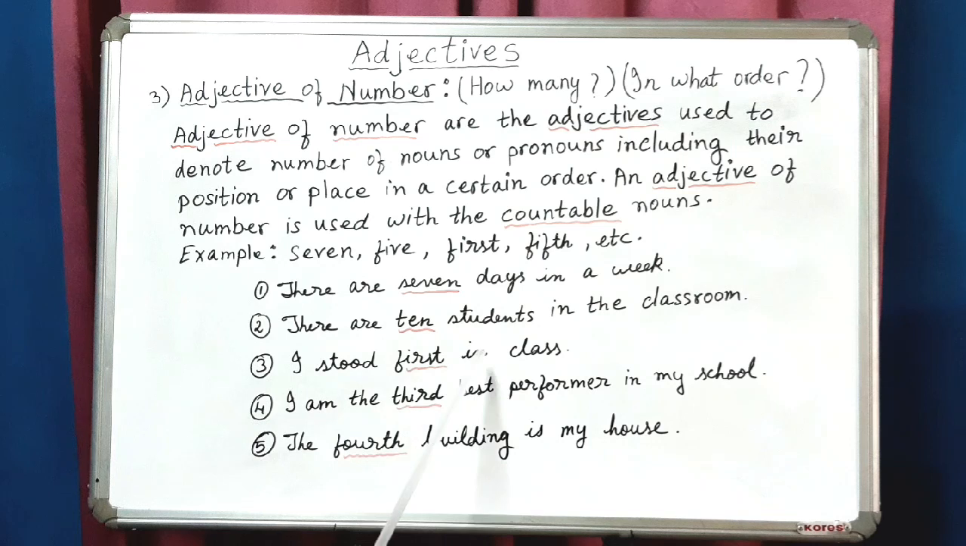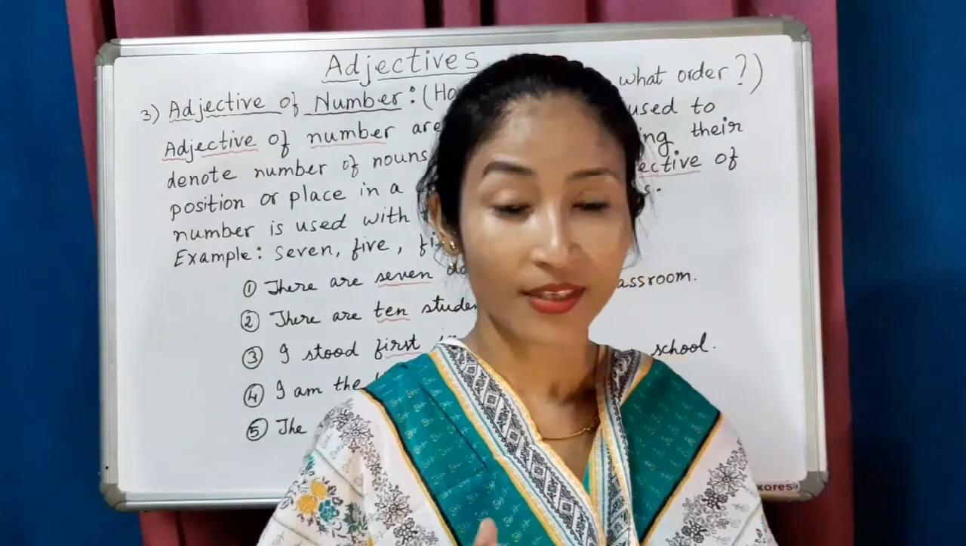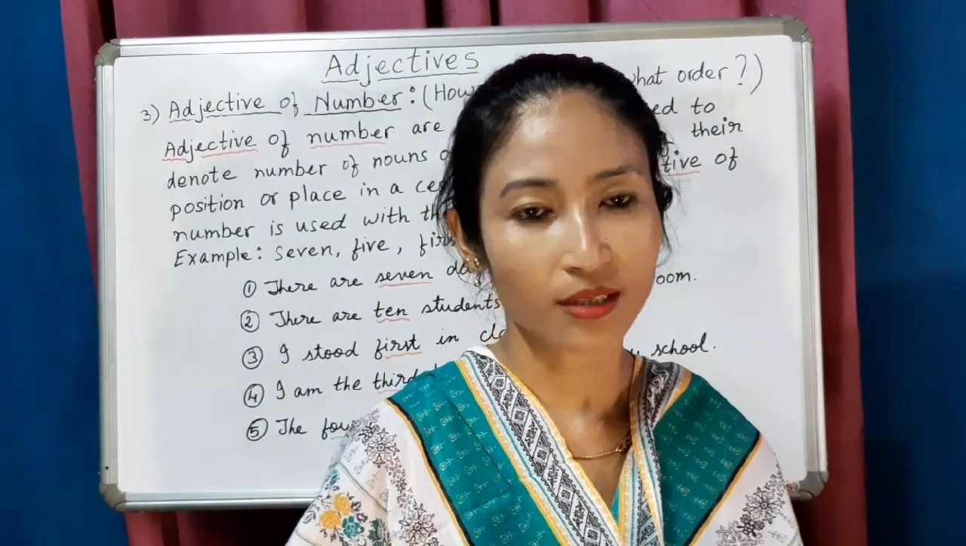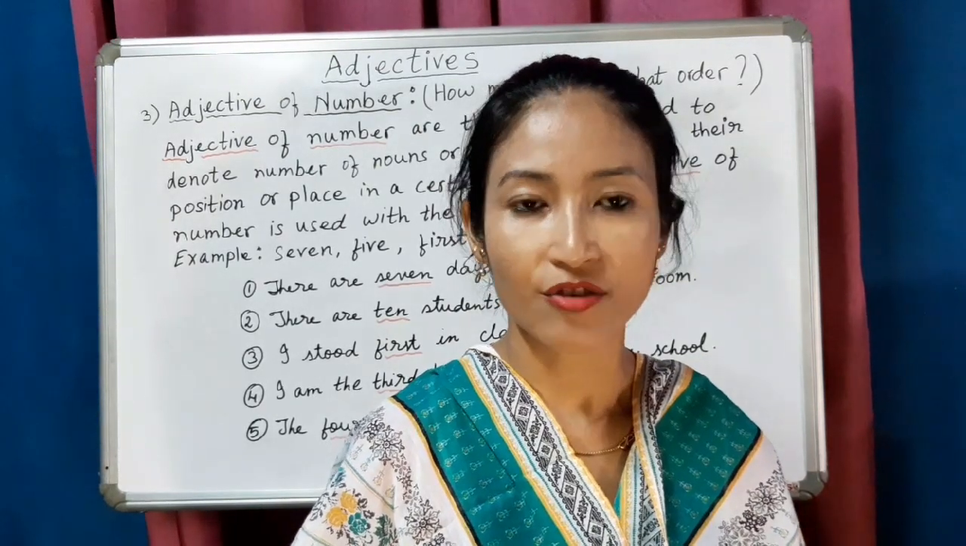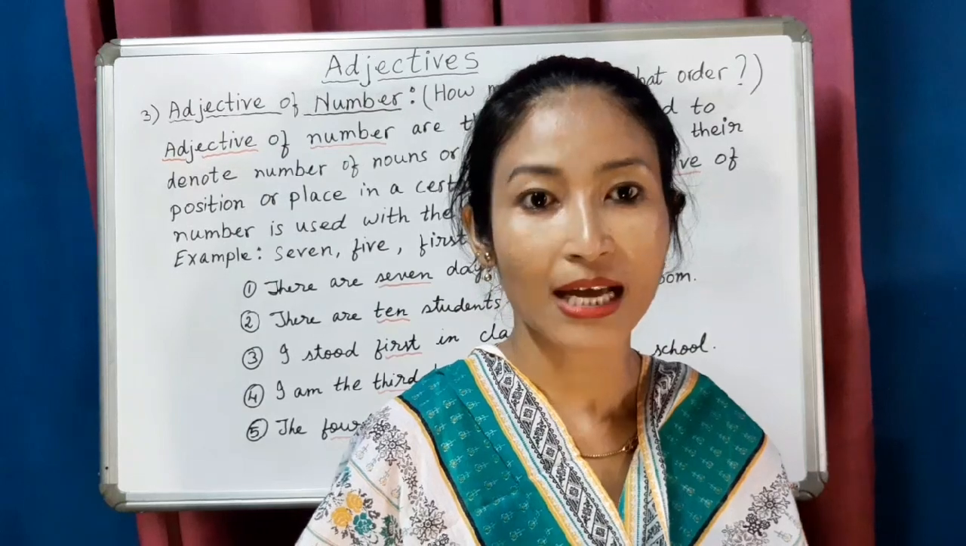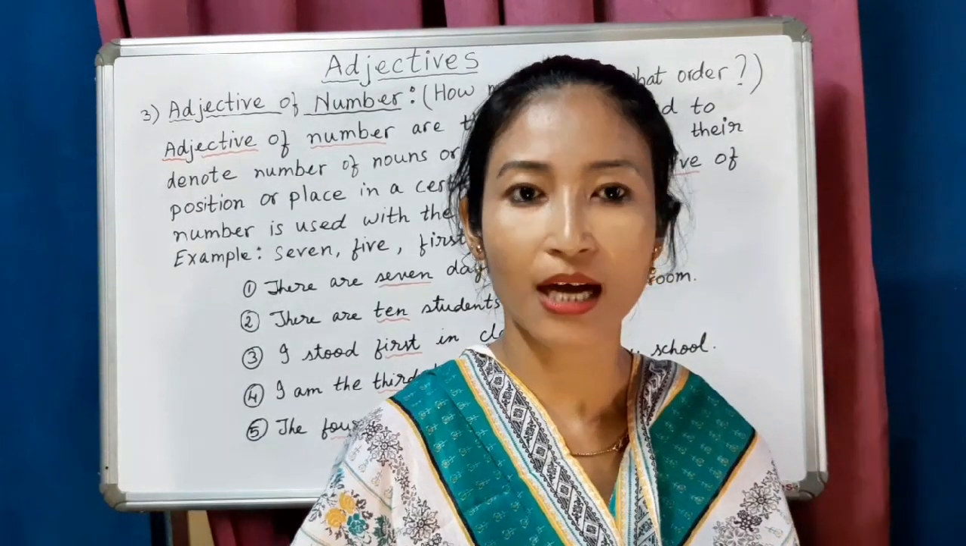I stood first in class. In which position? First position. I am the third best performer in my school. Third best. The fourth building is my house. Which is your building? Fourth building is my house. So we have seen that adjective of number denotes the exact number of nouns or their position or place. We use adjective of quantity with uncountable nouns, and we use adjective of number with countable nouns.